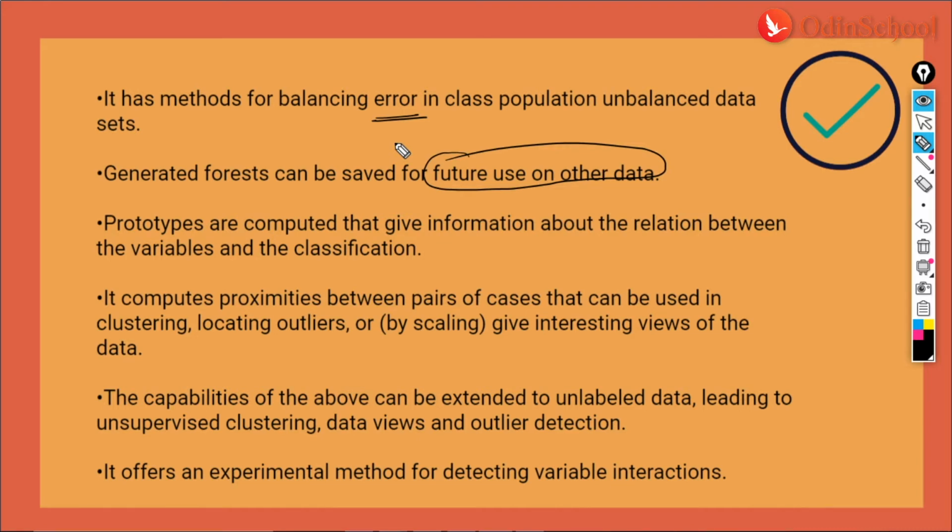So here you have prototypes. In random forest, you could have prototypes that give information about the relationship between variables and classification. That can also be done. Then it computes proximities between pairs of cases that can be used in clustering and locating outliers, and it would also give interesting views of the data.